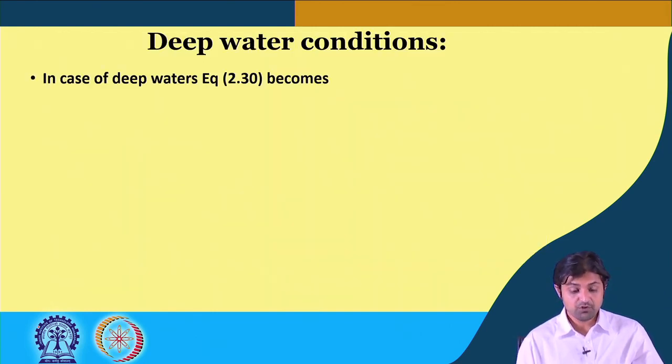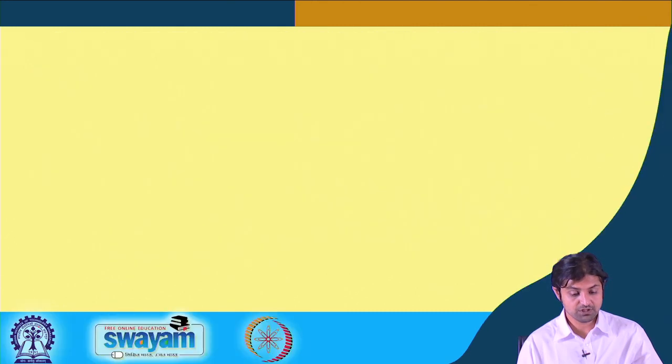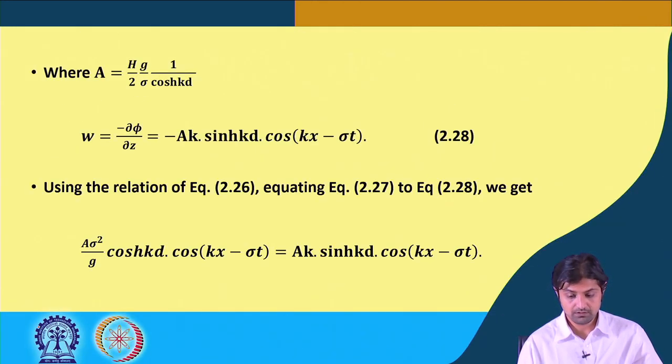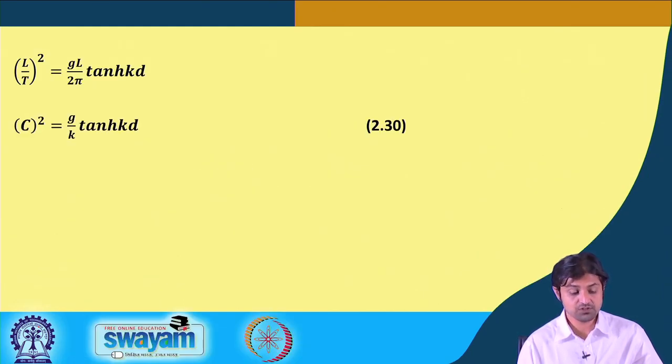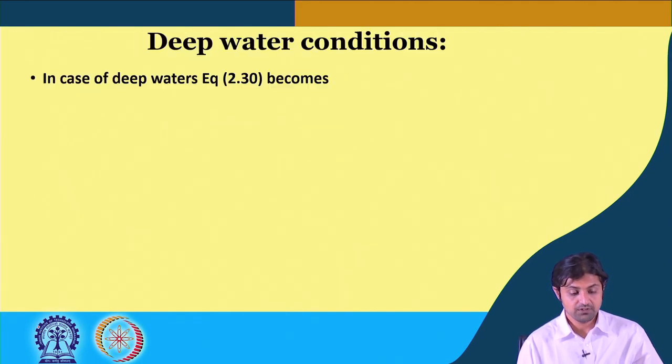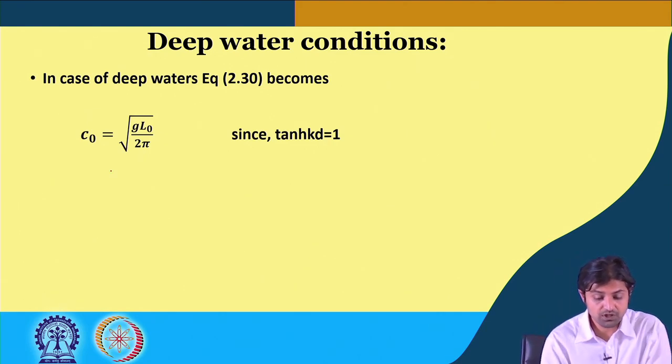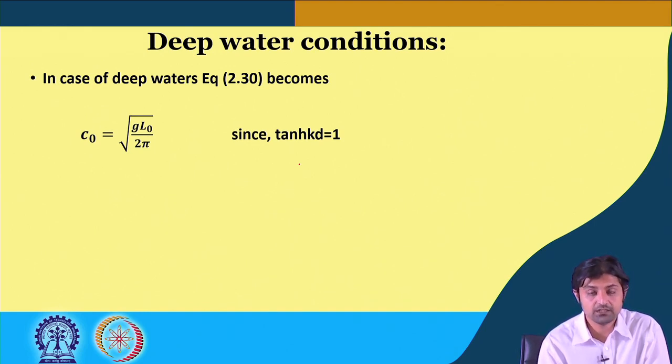Let us say the deep water condition. In case of deep water, equation 2.30. So what was equation 2.30? Equation 2.30 was C squared is equal to g by k tanh kd. Now, since tanh kd is equal to 1, C naught will become the square root of g L naught by 2 pi.